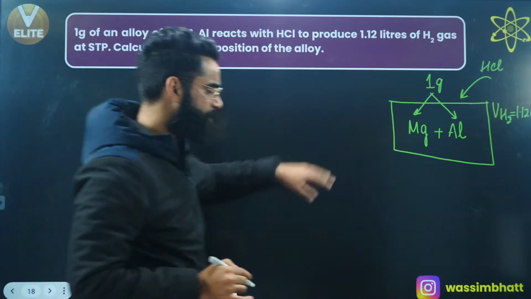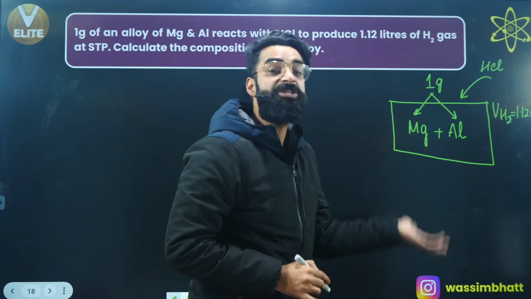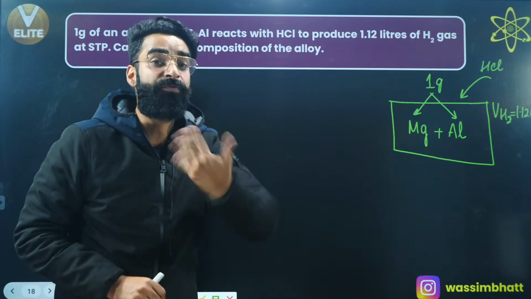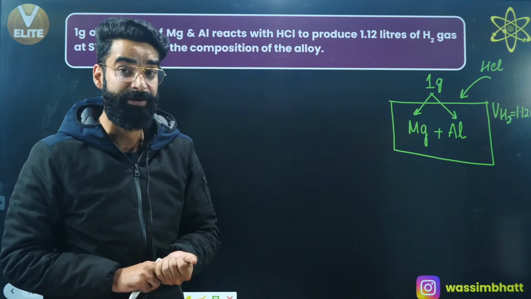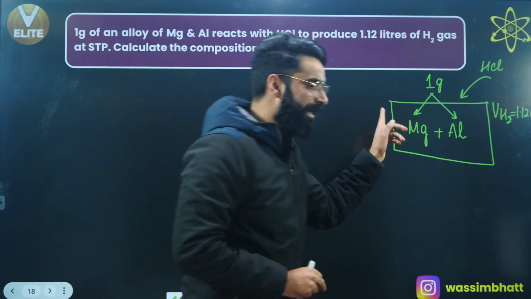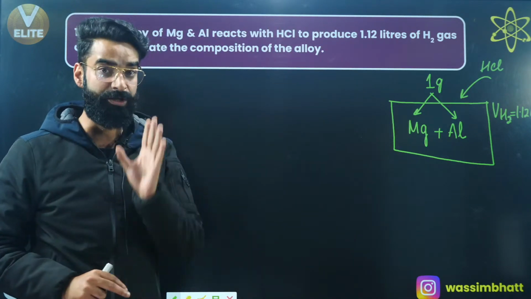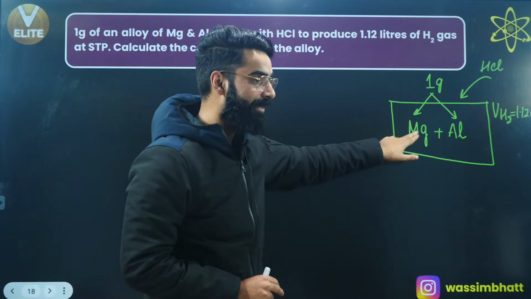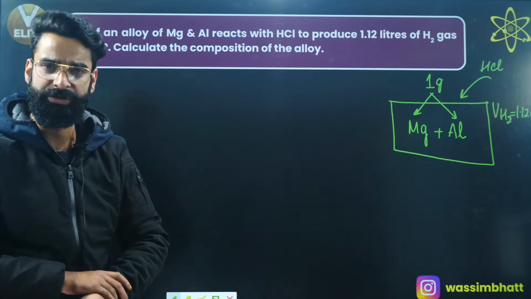As per the equation, when you put HCl into this mixture, what is happening? H2 gas is liberating. And what is the volume of H2 gas which is getting liberated? 1.12 liters of H2 gas is being liberated at STP. What do you need to calculate? You need to calculate how many grams of magnesium and aluminium are there in the mixture. That's something you need to calculate. See exactly how do we approach this sort of equation.